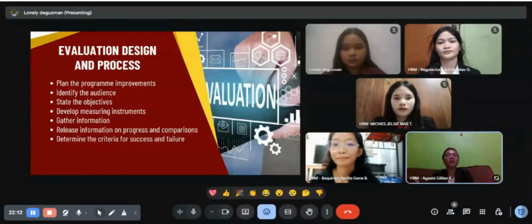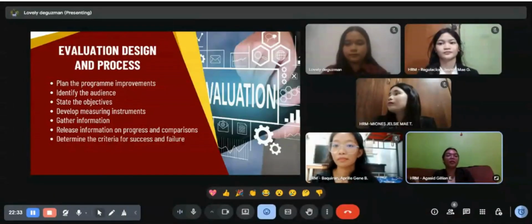We have to know who will use the evaluation result, like managers, trainers, or other decision makers, and what they need the results for. Next is to state the objectives. Here, we clearly set what we want to achieve with the evaluation, like measuring knowledge, skills, or performance. Next is to develop measuring instruments. These are the tools we'll use to collect data such as the surveys, the tests, or observational checklists.